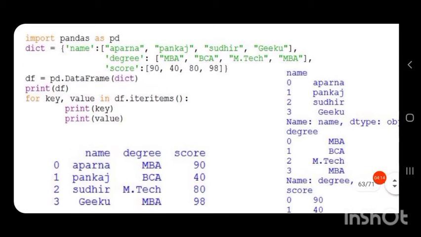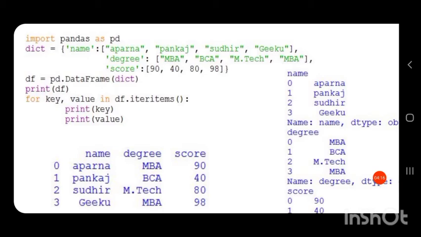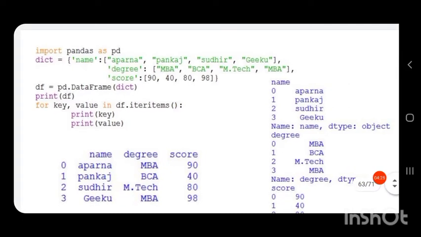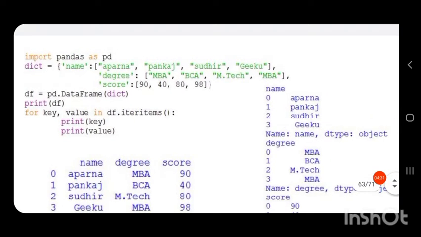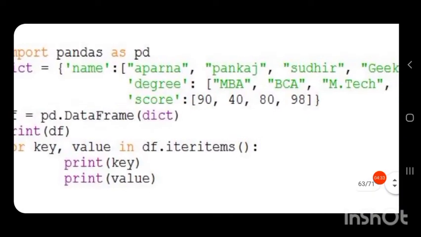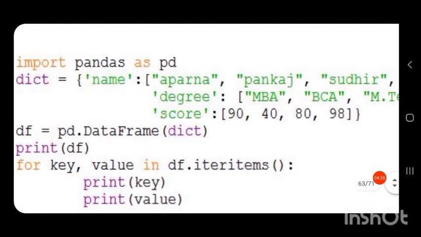We are creating a data frame named df. df is equal to pd.DataFrame, in brackets dict. So our new data frame will have three columns. They are the keys in this dictionary: name, degree and score.